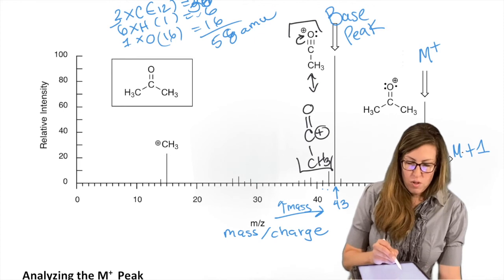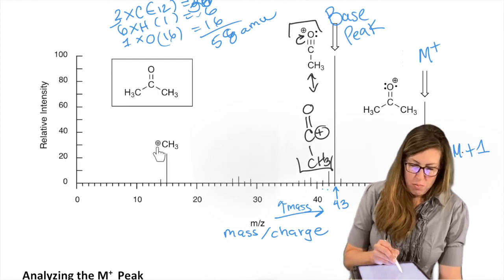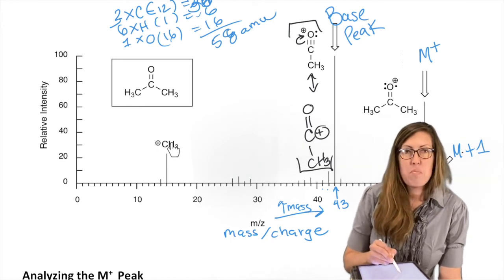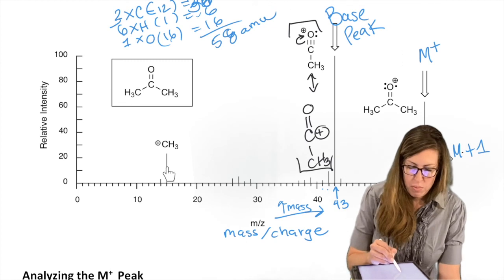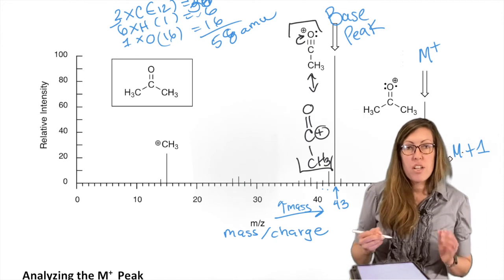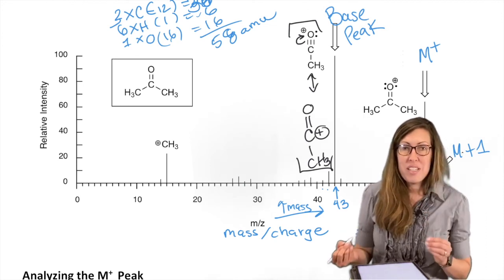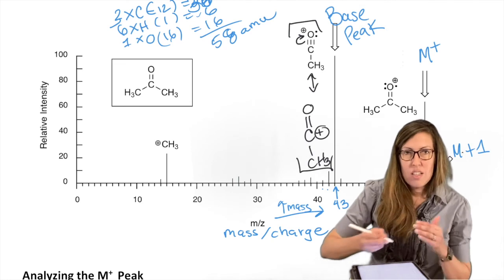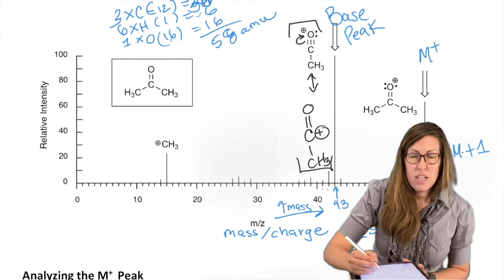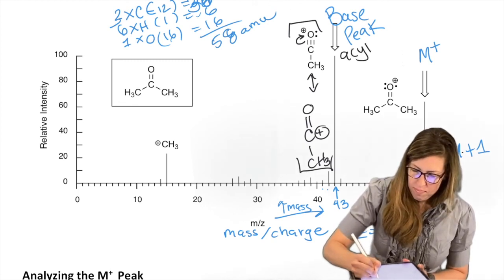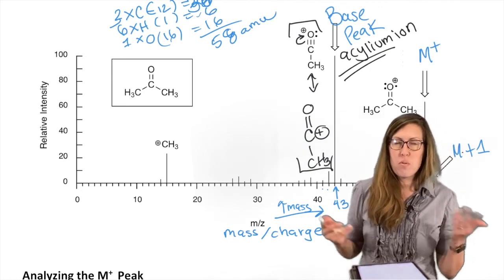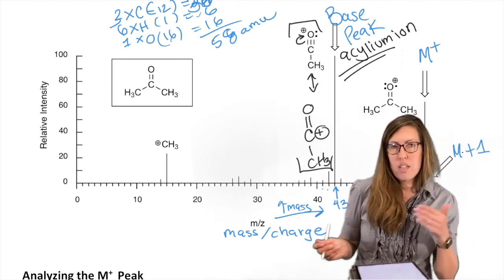So we could either form a cation here, but it's more stable to have a cation on the carbon that's the carbonyl than to have a methyl cation, which is like the worst, which is why its percent abundance is much lower. This is a really well-known one. It actually shows up a lot. It's a good hint that a carbonyl is present with a methyl group attached, because some sort of ketone with a methyl, like a methyl ketone, will have a base peak of 43, acylium. There's a few we'll want to recognize. We'll just see them and they'll be really nice clues for us. So we'll go through that soon.